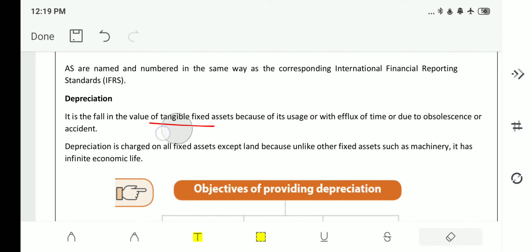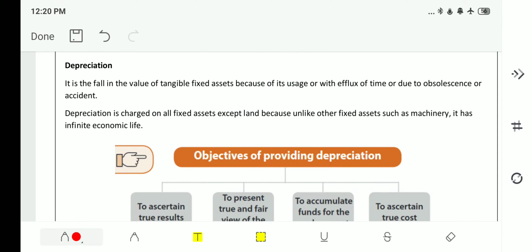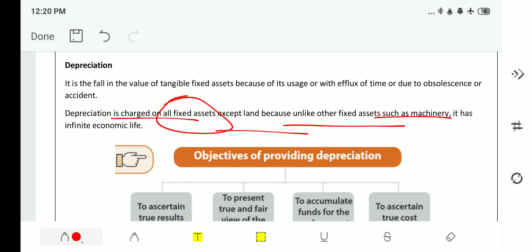Due to usage of these, with the flux of time, or due to accident there is loss, or due to usage the wear and tear will happen in the machine, and this wear and tear is calculated in terms of depreciation. Depreciation is charged on all fixed assets except land, because unlike other fixed assets such as machinery, land has infinite economic value.